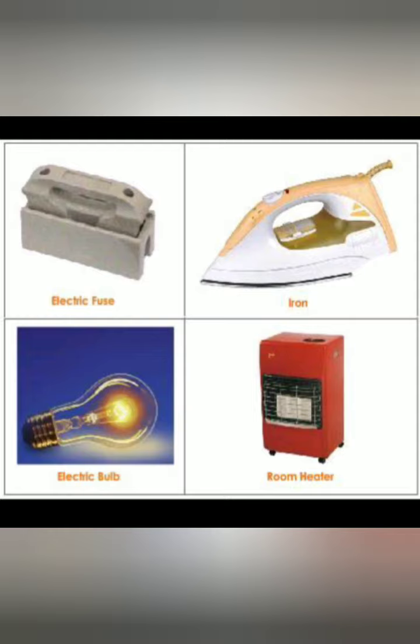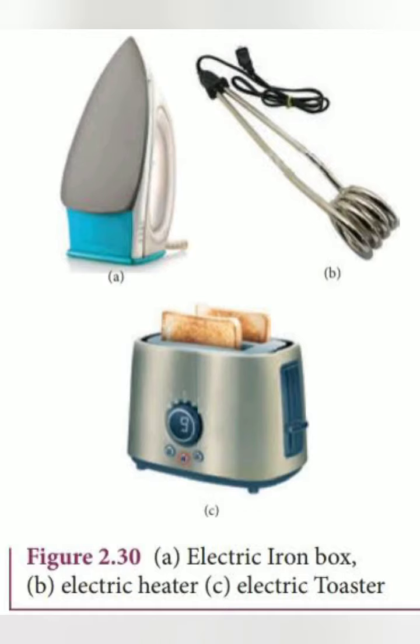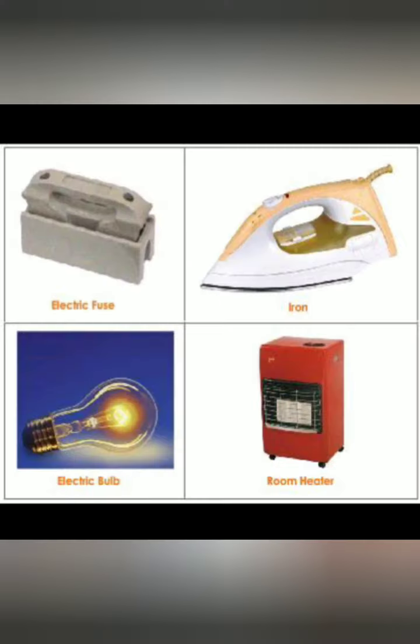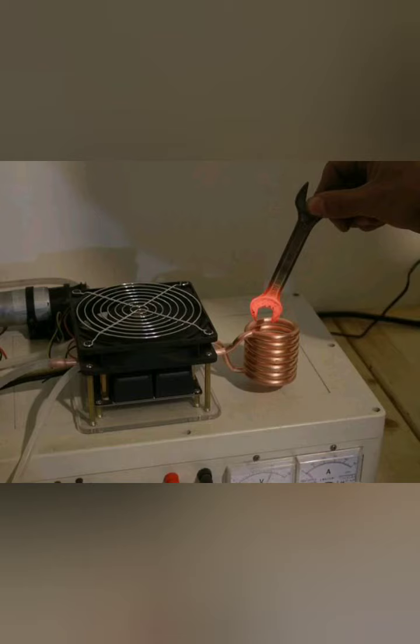The heating effect of current is utilized in the working of electrical appliances such as electric iron, electric kettle, electric toaster, electric oven, room heaters, water heaters, geysers, etc. All these heating appliances contain a coil of high resistance, and the resistance wire is made of nichrome alloy.